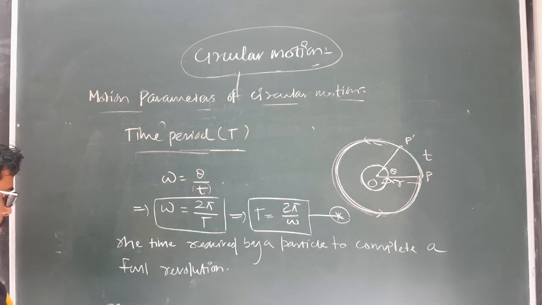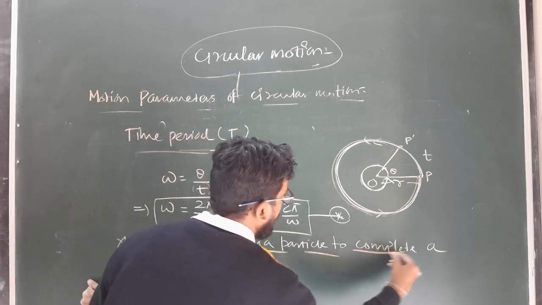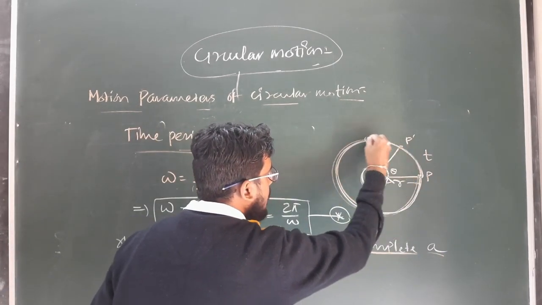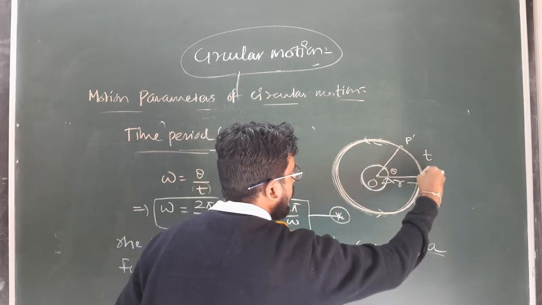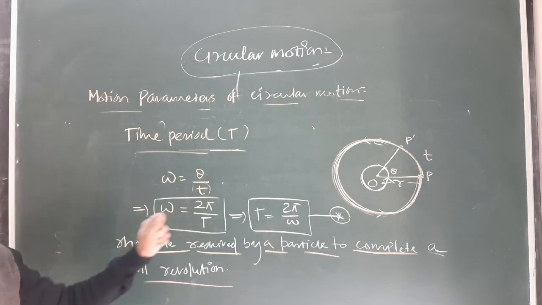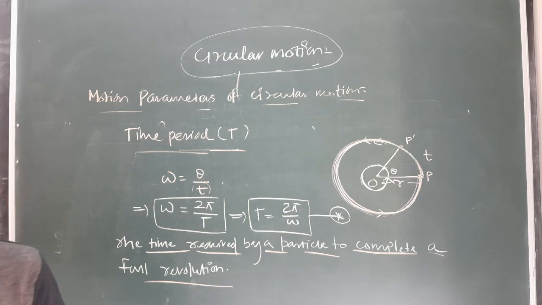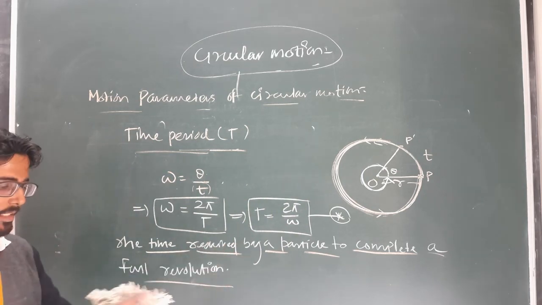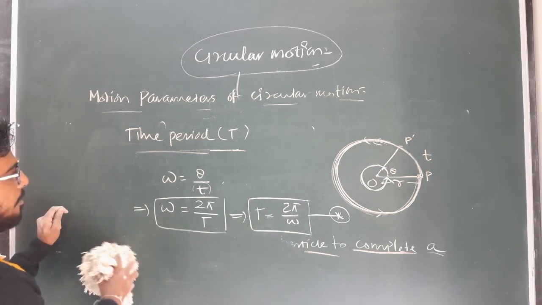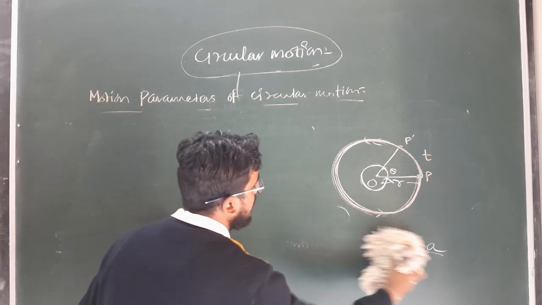Okay. So time period is what? The time required by a particle to complete a full revolution. That means to complete the complete circular path or to take a full revolution. The time required by the particle is known as what? The time period of the circular motion, and this is defined as 2 pi by omega. Clear? So you have to remember this relation, t equal to 2 pi by omega or omega equal to 2 pi by t, where t is known as the time period.